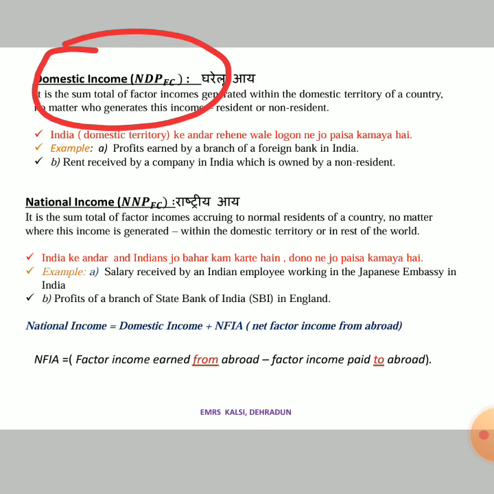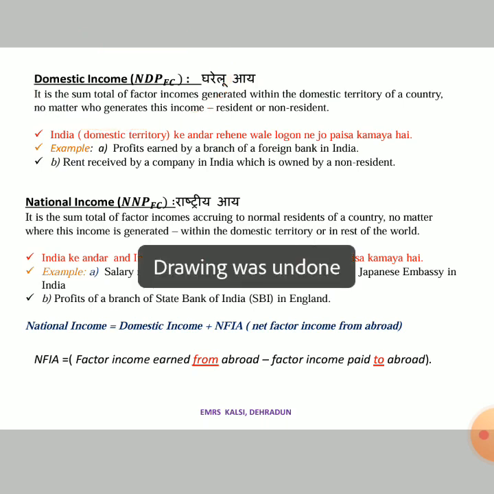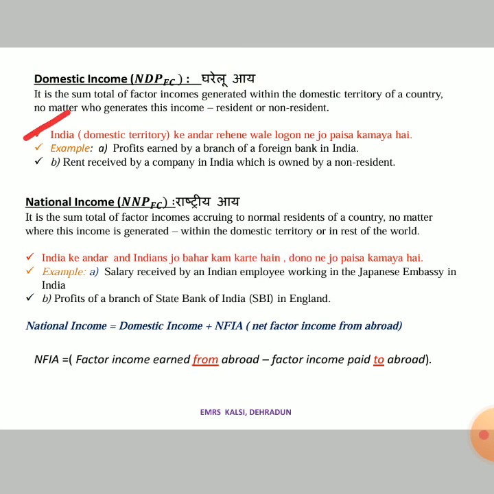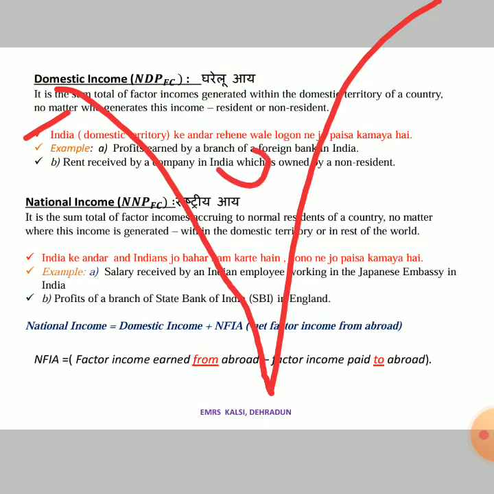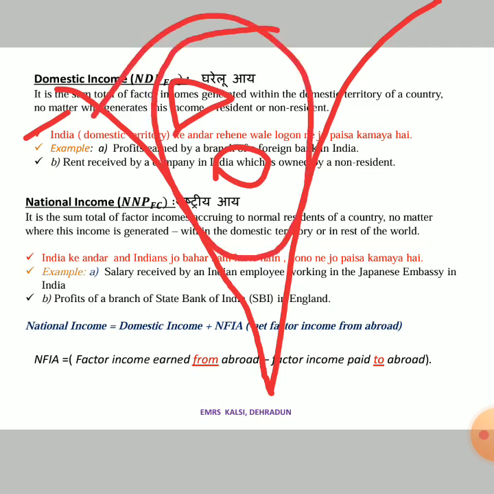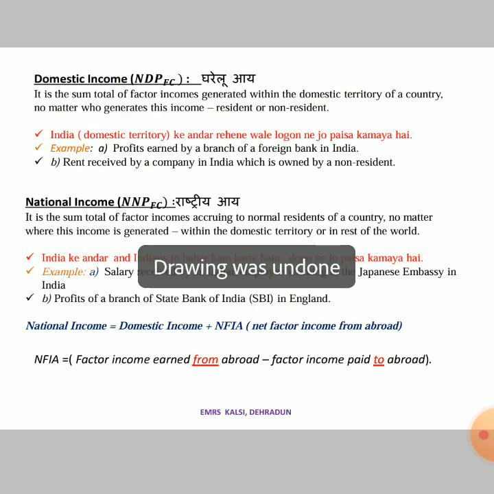Okay, now example, इंडिया के अंदर रहने वाले लोगों ने जो पैसा कमाया है. Okay, so people living in India, whether they are the Indians or whether they are the foreigners, doesn't matter. But if the people are earning money inside India, that income will be called domestic income.